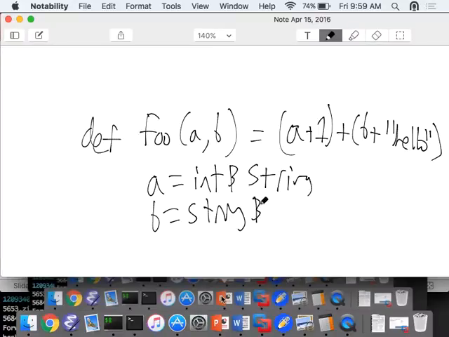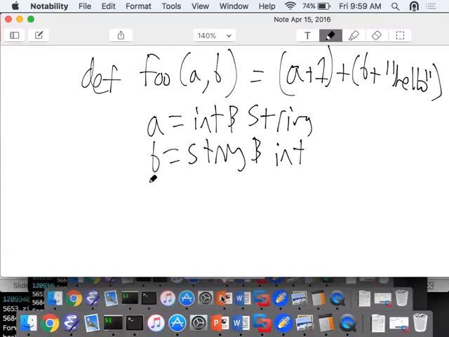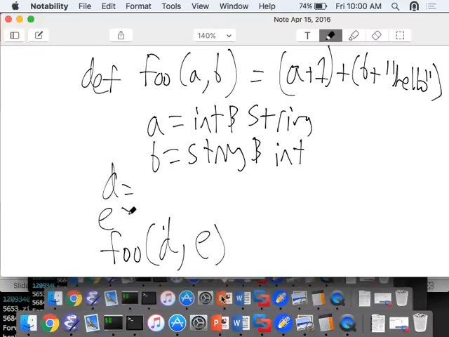Right? And so B has to be a string and an integer at the same time. The problem with why this is a type error is that if I wanted to call function foo with some new variables D and E, what types would I give these variables? A variable cannot be both an integer and a string. There's no possible type I could write here for D and E to allow this to occur.